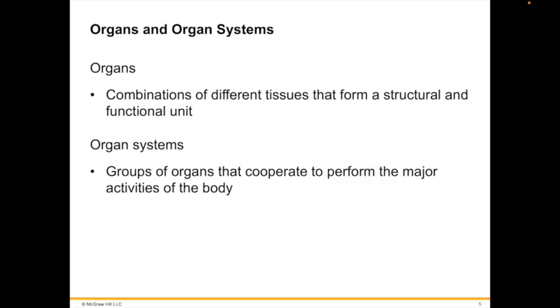An organ system is a group of organs that cooperate to perform the major animal bodily functions. For example, the urinary system is composed of the kidneys, the urinary bladder, the ureters, the urethra, and blood vessels. These organs cooperate to produce urine and release it from the body.